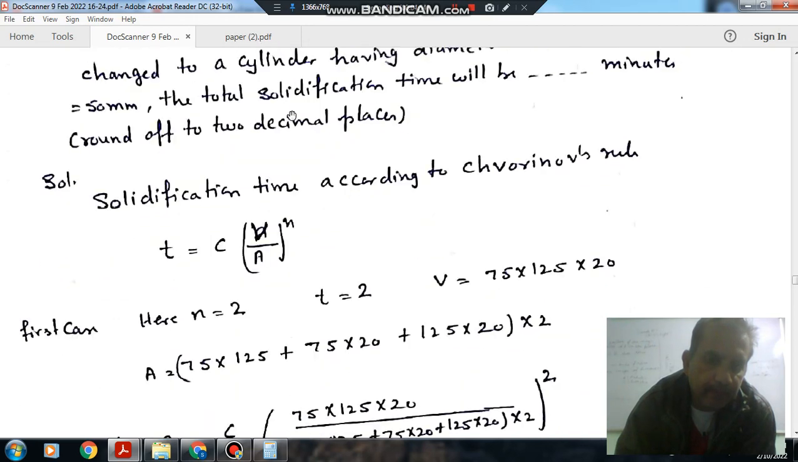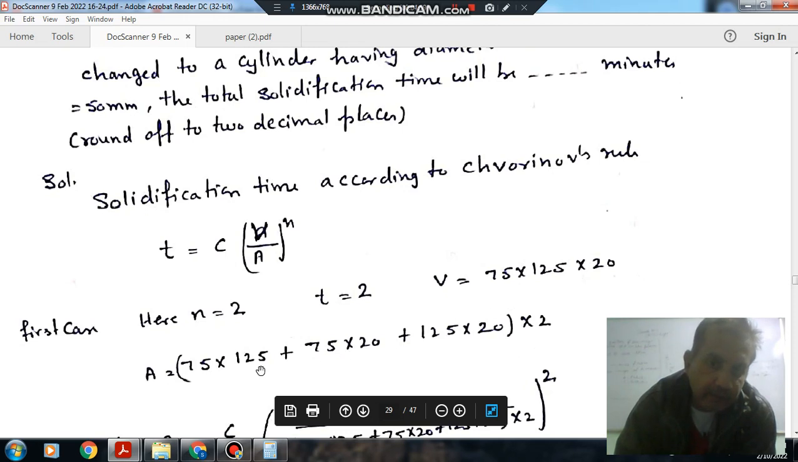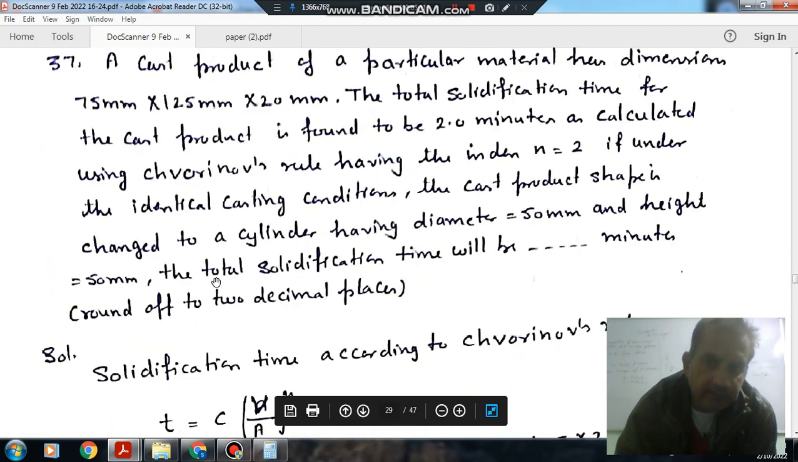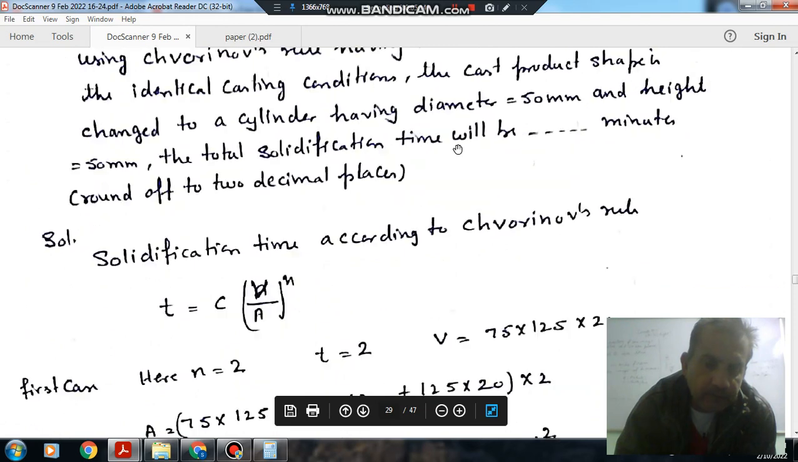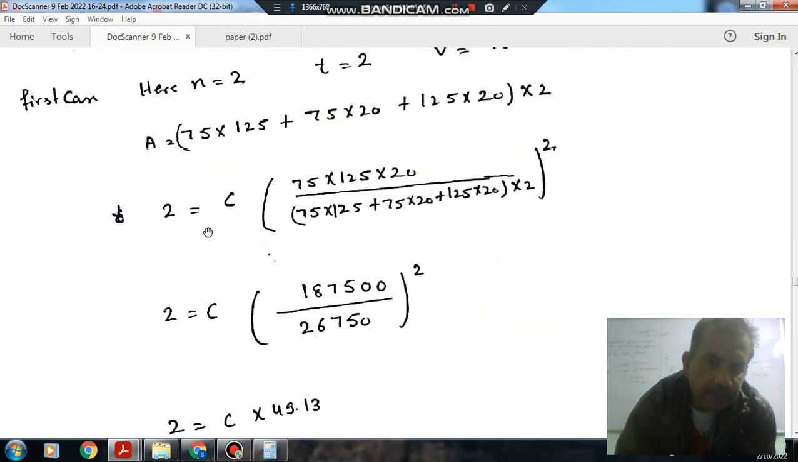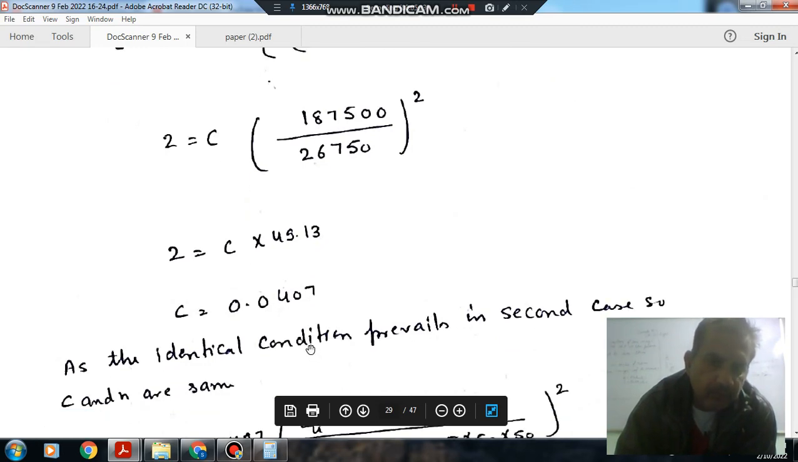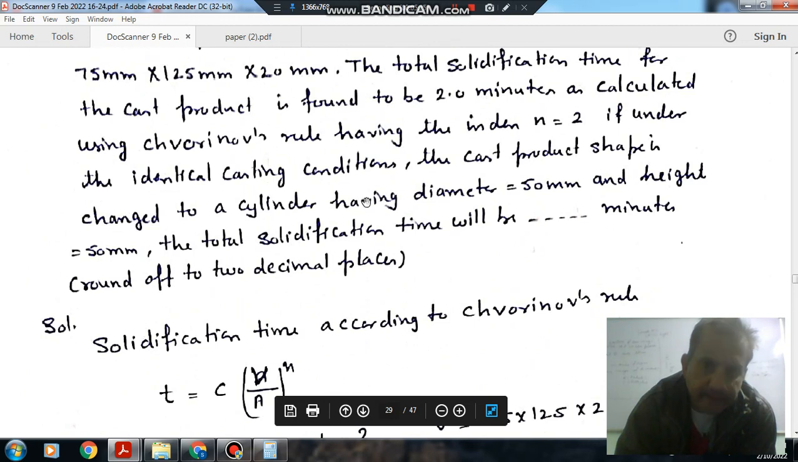The surface area of the casting: there are 6 surfaces. The area of two surfaces is 75 into 125, of two other surfaces 75 into 20, and of the other two surfaces 125 into 20. So the total surface area will be this. The solidification time is given as 2 minutes, so we can find the constant C. C comes out as 0.0407.